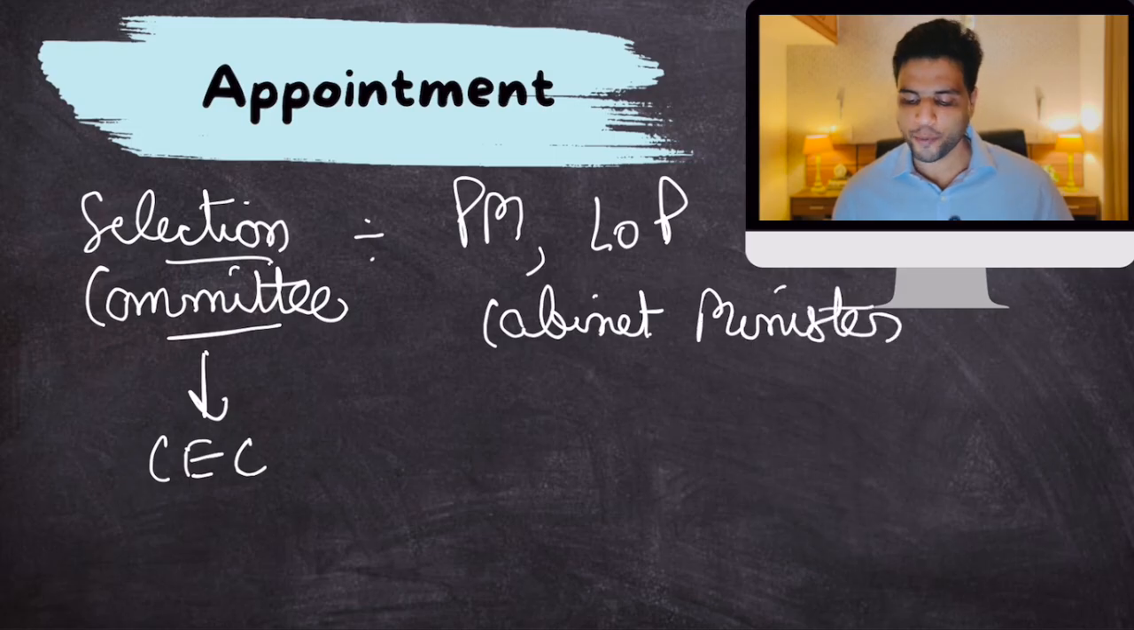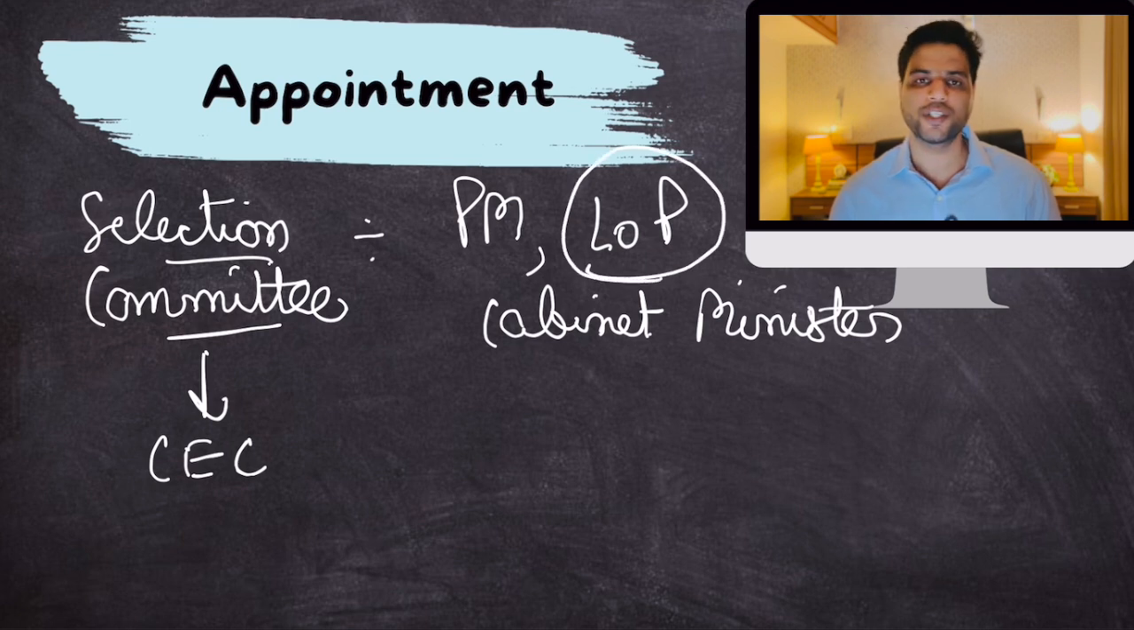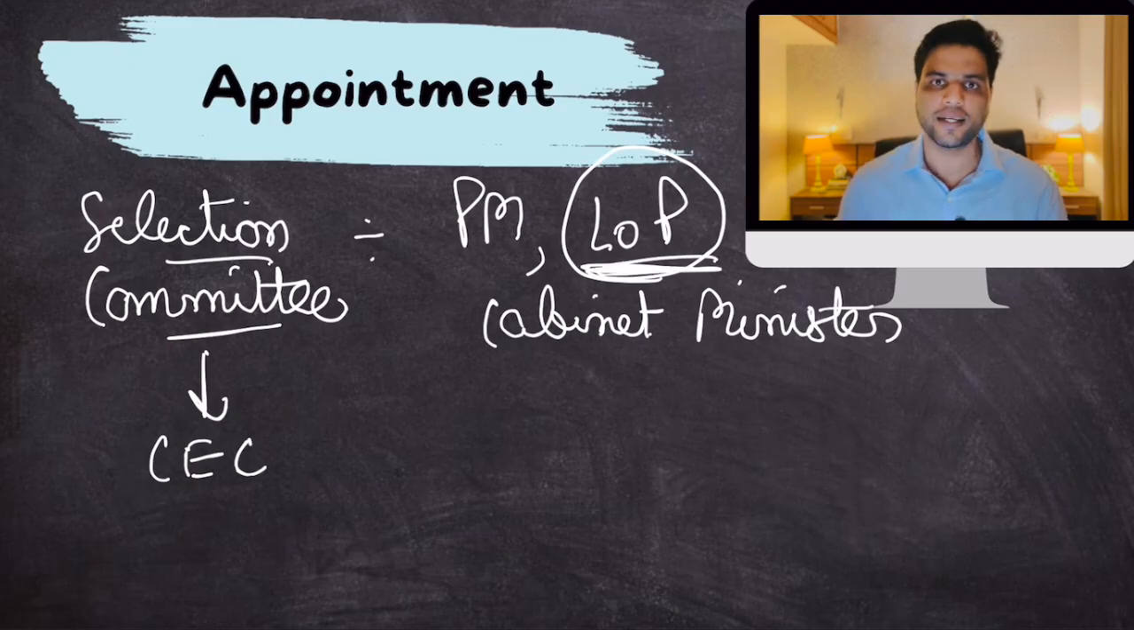So basically, for the appointment of election commissioners, the opinion of the Leader of Opposition is taken into account. Through this, you ensure that only those election commissioners are chosen who are not biased, because the Leader of Opposition is there. He participates in the selection process.